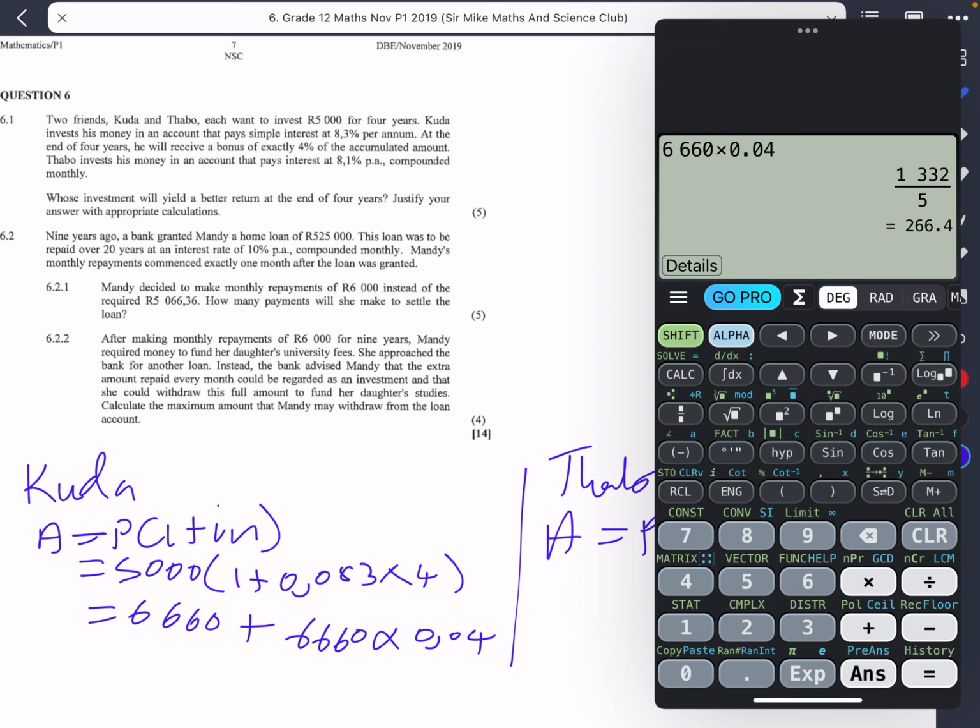If we add to that 6,660, in this case you would get the amount right at the end being 6,926 and 4 cents. So this would be the amount that Kuda will have right at the end.